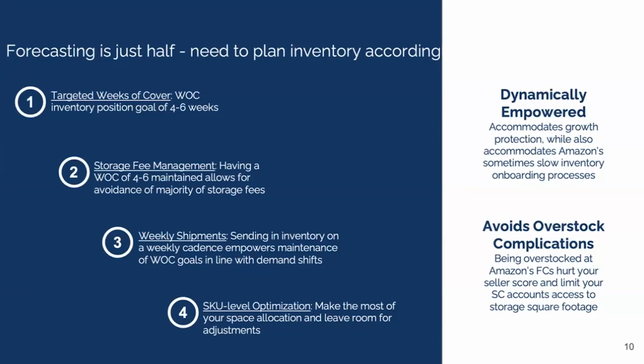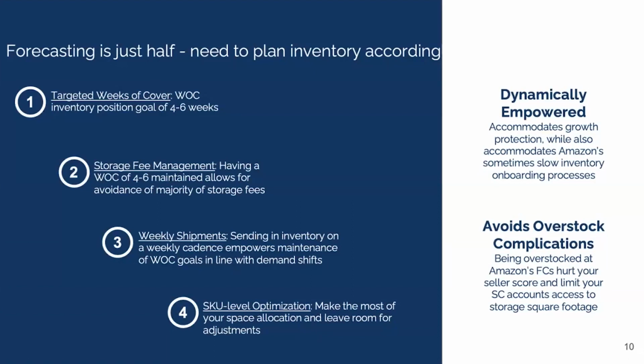That's pillar number 1. Pillar number 2 is storage fee management. So when we, relatively speaking, only have inventory at Amazon for 1 month at a time, our P&L doesn't really need to consider storage fees at Amazon, because Amazon doesn't charge a storage fee for the first month. Thirdly, being able to ship in product on a weekly cadence is what really makes it possible to manage inventory at that level. That's not everyone's reality, but if and when you can get to that reality, that's the easiest way to do it, to hit the inputs that Amazon cares most about.